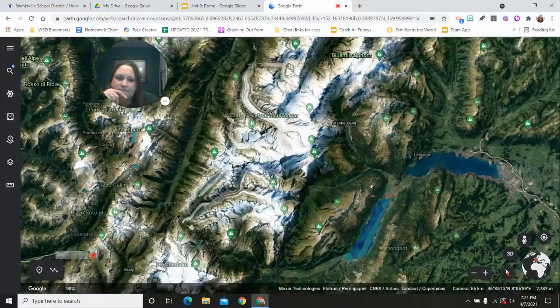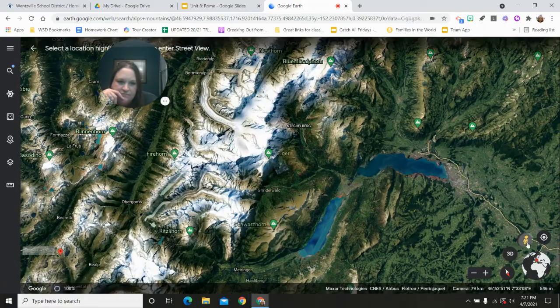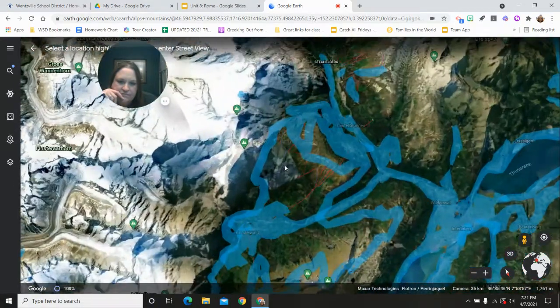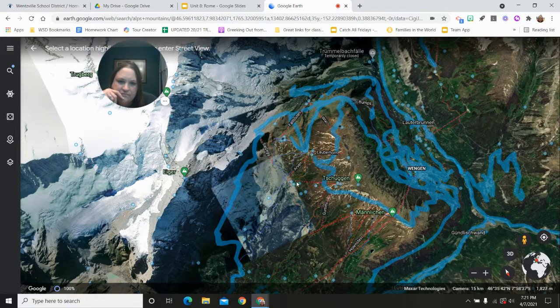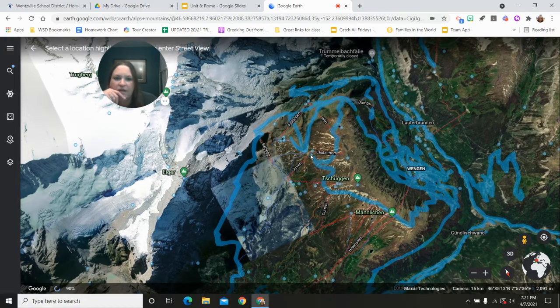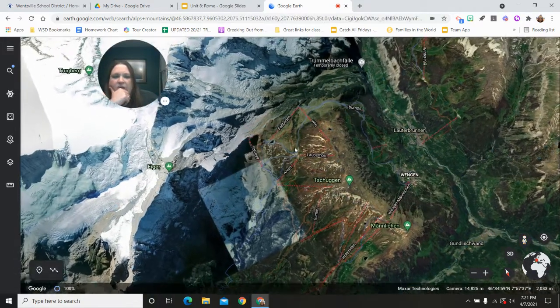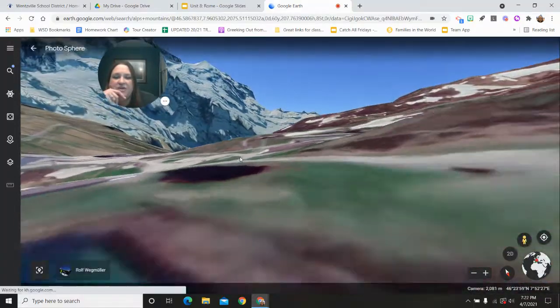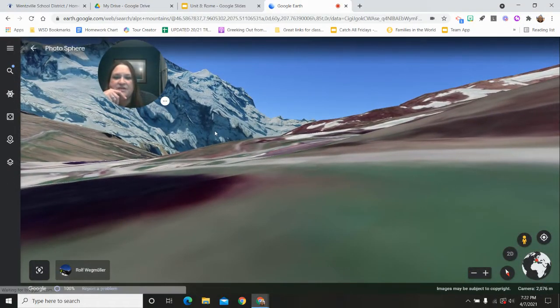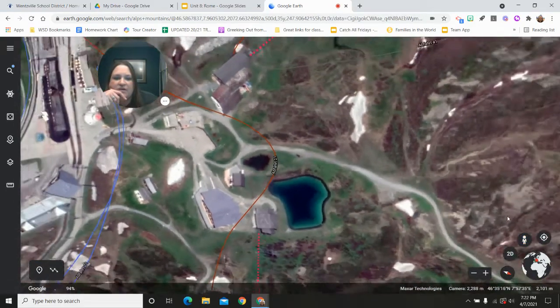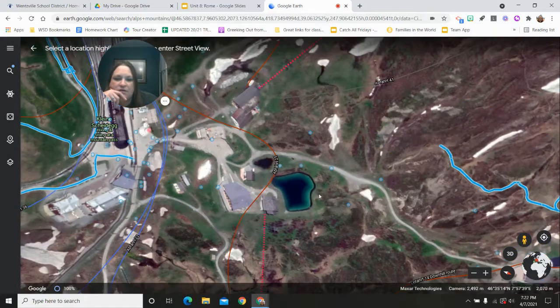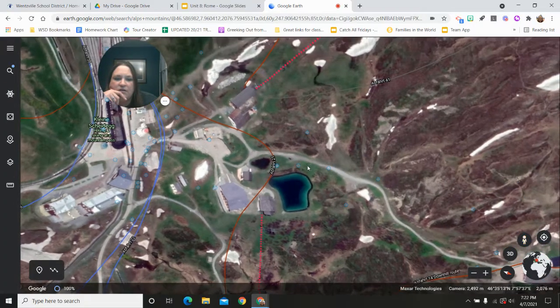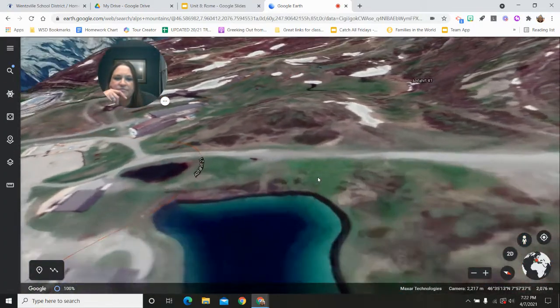Let's see. This is even on top of a peak right here. And as you can see, it gets a lot higher. Of course, not working. That's a bummer. Let's see. Try this one.